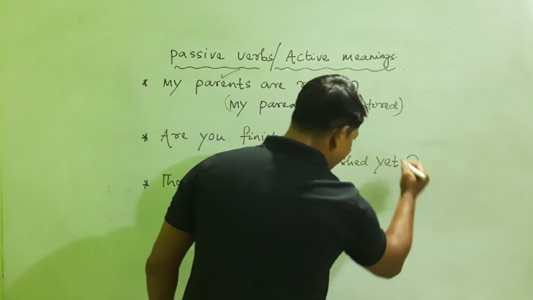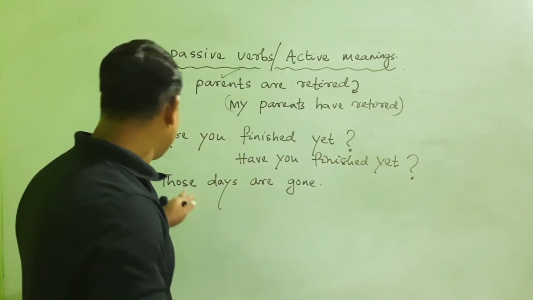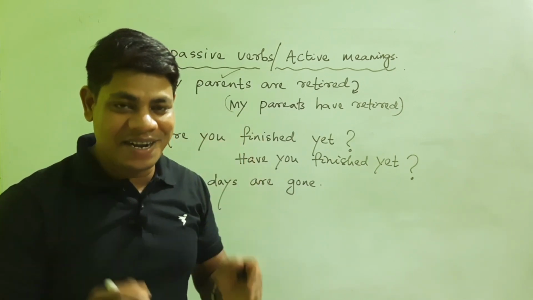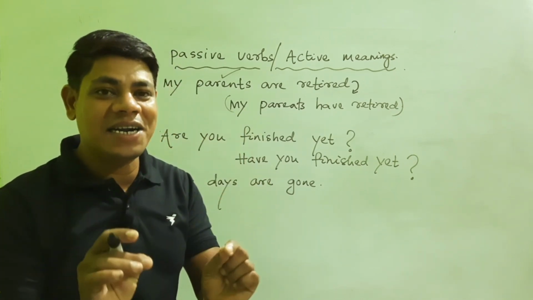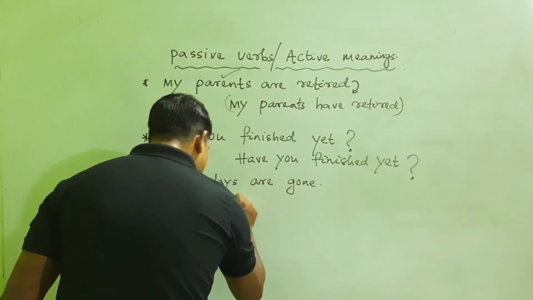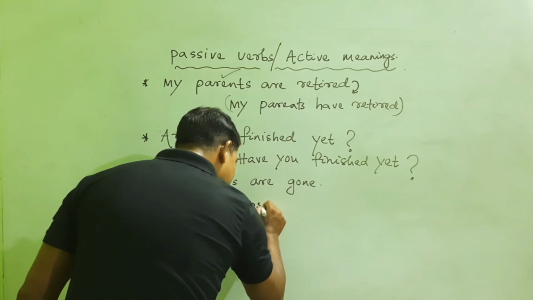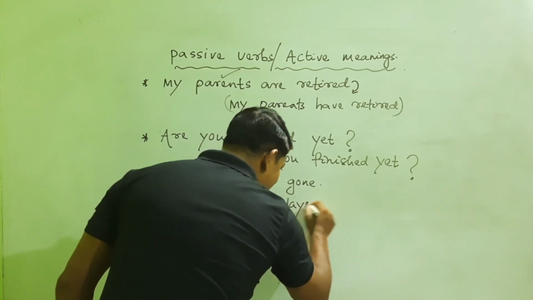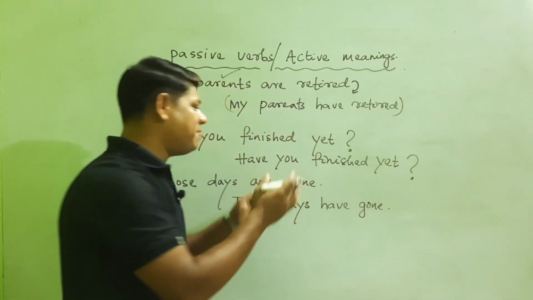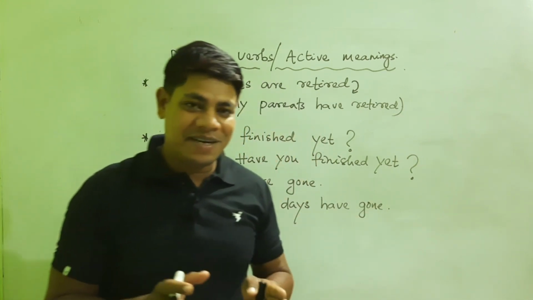Have you finished yet? Then the third one, those days are gone. It is a passive sentence but having an active meaning. It means that those days have gone. So these are the funny things about the passive sentences.